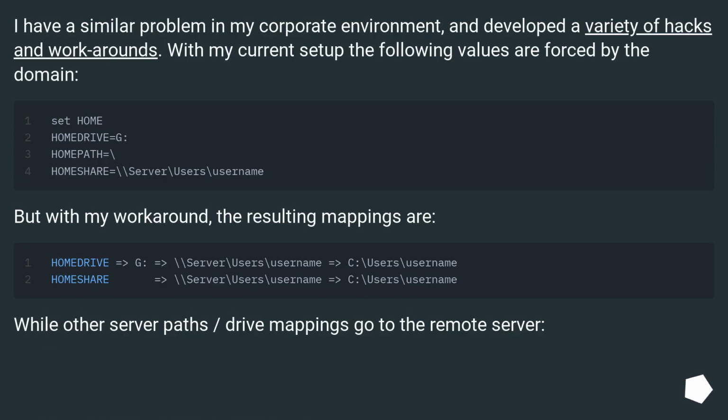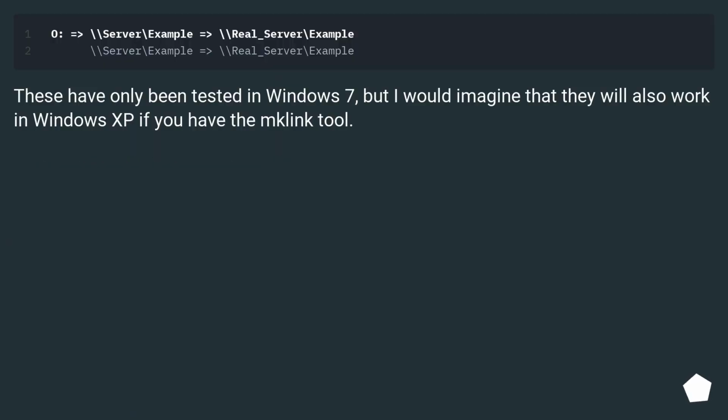I have a similar problem in my corporate environment, and developed a variety of hacks and workarounds. With my current setup, the following values are forced by the domain. But with my workaround, the resulting mappings are the following, while other server paths and drive mappings go to the remote server. These have only been tested in Windows 7, but I would imagine that they will also work in Windows XP if you have the Clink tool.